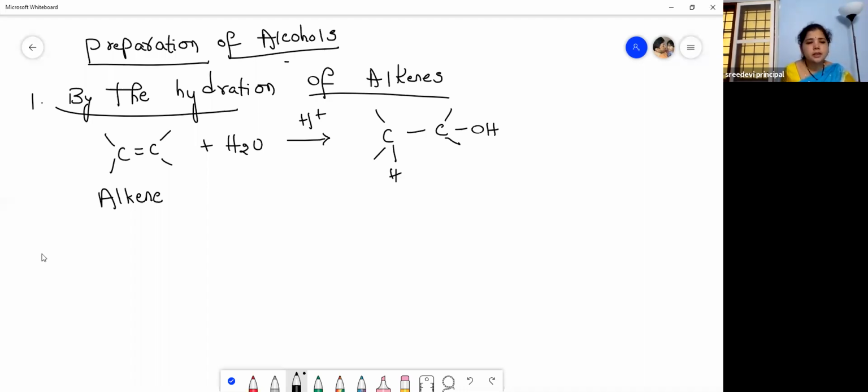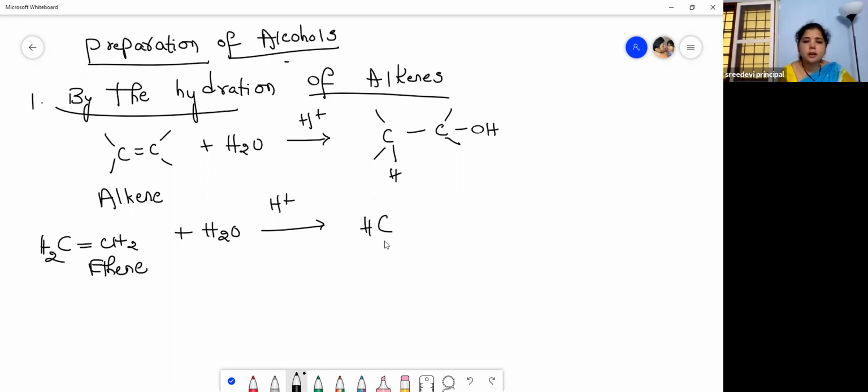So this is CH2 double bond CH2, ethene. What is this? Ethene. So then H2O in the presence of an acid, H plus, right? So we may take H2SO4. So then what do you get? You add hydrogen to one carbon. What do you get? CH3. Double bond becomes single bond, and then CH2OH. So you will get ethanol.